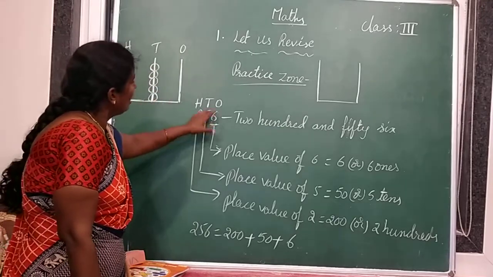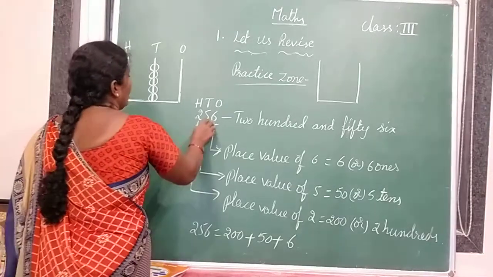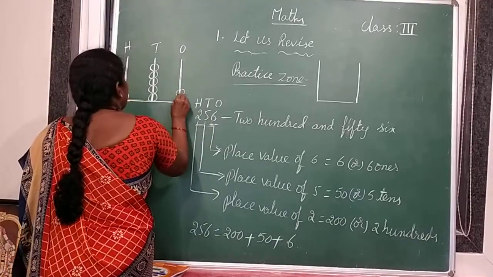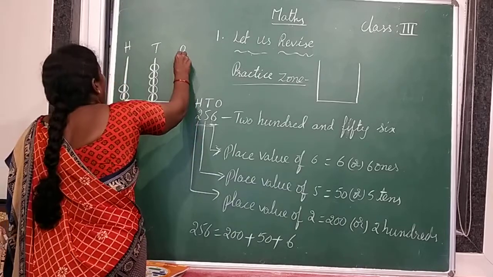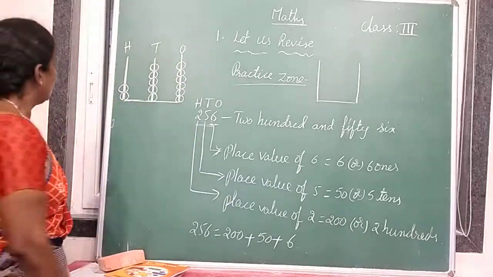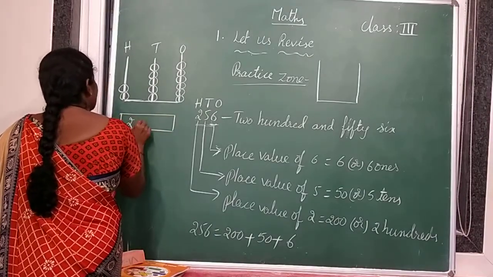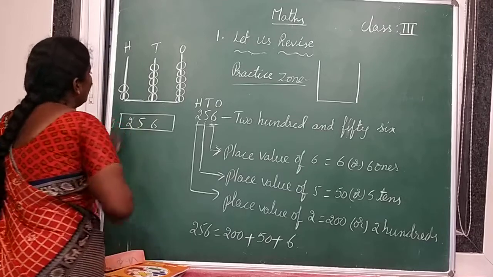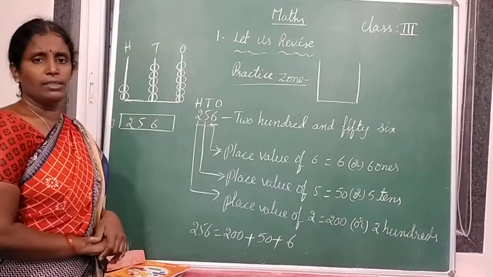And next, how many beads on the ones spike? 6, because 6 is in ones place. 1, 2, 3, 4, 5, 6 beads on the ones spike. So this is nothing but 256. This is called representing on abacus.